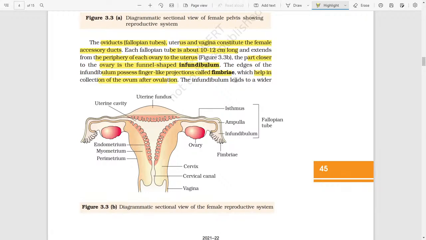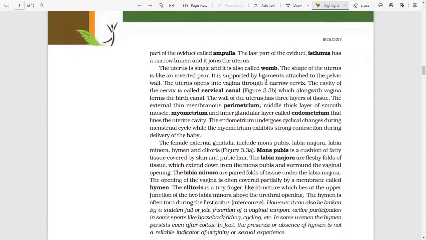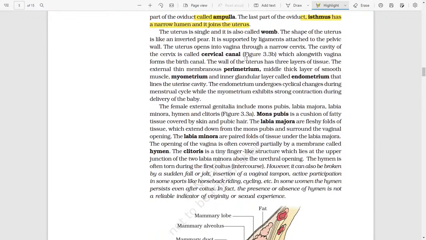The infundibulum leads to a wider part of the oviduct known as the ampulla. The last part of the oviduct is the isthmus, which is narrow and joins the uterus. The uterus is single and it is known as the womb. The shape of the uterus is an inverted pear.